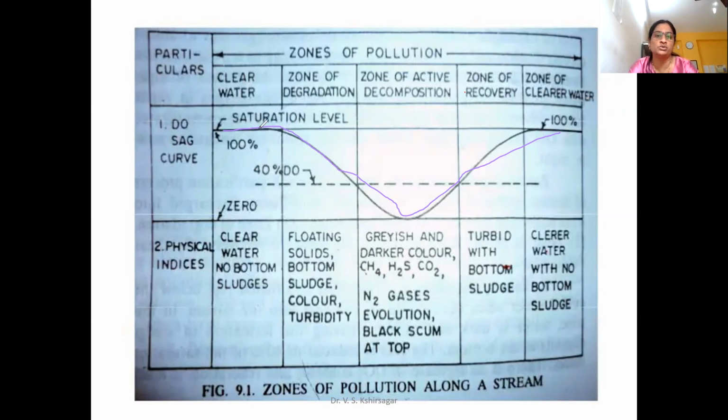is divided into different zones. This is the spot where we are disposing sewage into a river or stream. Up to this distance we have assumed the level of dissolved oxygen is saturated into that particular stream. 100% dissolved oxygen level is there. But once you